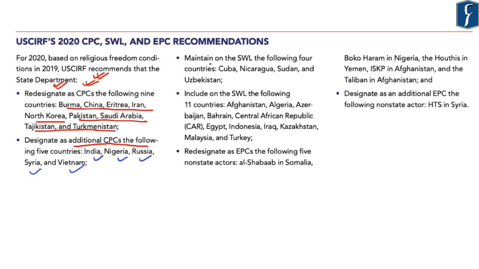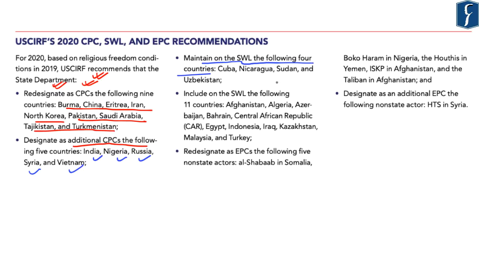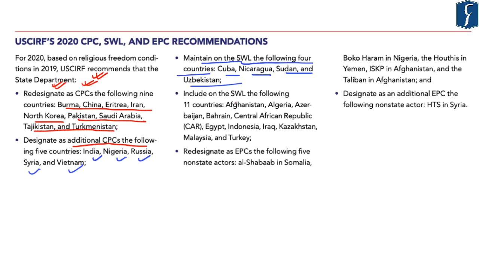Further, it has asked to maintain on the SWL the following four countries, that is, countries under the special watch list, namely Cuba, Nicaragua, Sudan, and Uzbekistan. Further, it has also asked to include the following countries on the special watch list, namely Afghanistan, Algeria, Azerbaijan, Bahrain, Central African Republic, Egypt, Indonesia, Iraq, Kazakhstan, Malaysia, and Turkey.